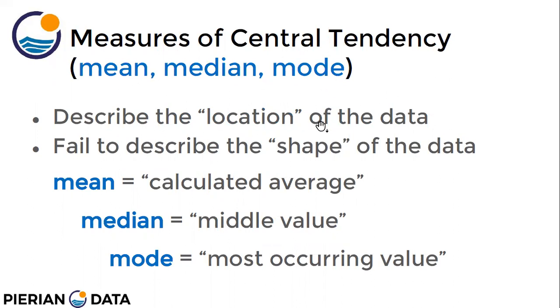There are three measures of central tendency: mean, median, and mode. They describe the location of the data. Mean, median, and mode all describe where my data is located, but they fail to describe the shape of the data, how my data looks. The mean is the calculated average, the summation of the values divided by the number of values. The median is the middle value, and the mode is the most occurring value. These are the simple definitions.